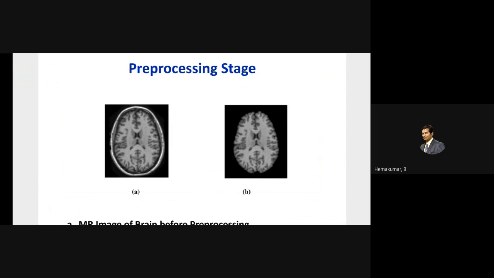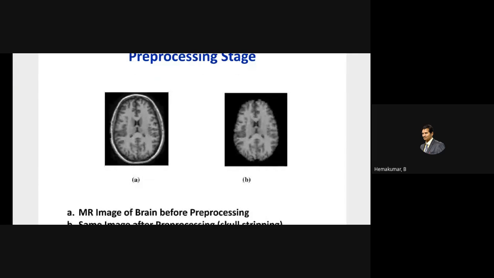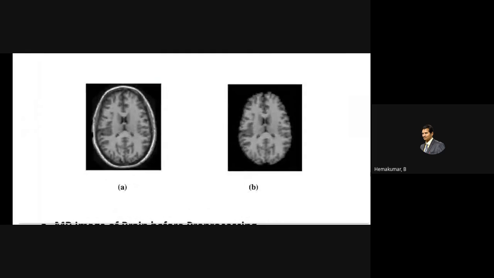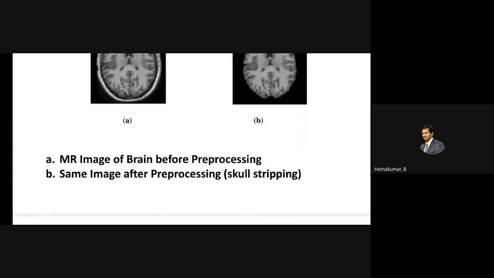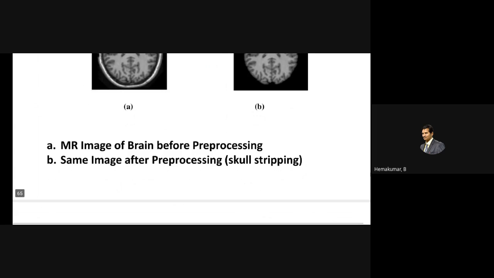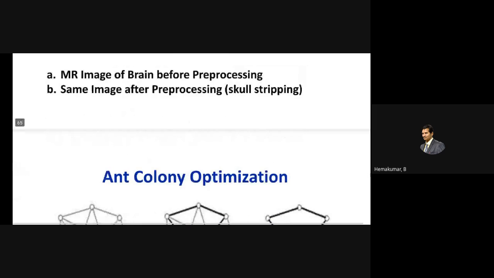In the case of MRI brain tumor or brain cancer analysis, the outer skull image is not needed, which again increases the noise level. So we have to strip the skull to find the region of interest, which is only the brain part. I removed this particular region to carry out my research. So this is the MR image of the brain before pre-processing, and the same after pre-processing, that is skull stripping.